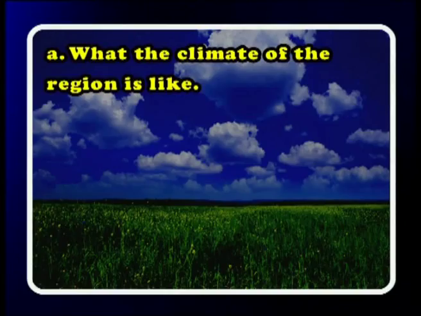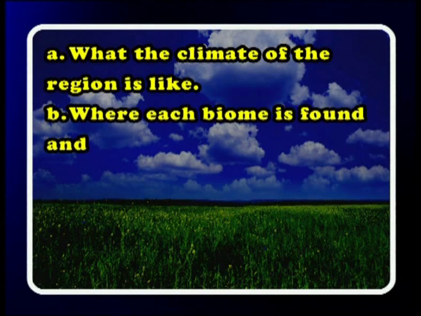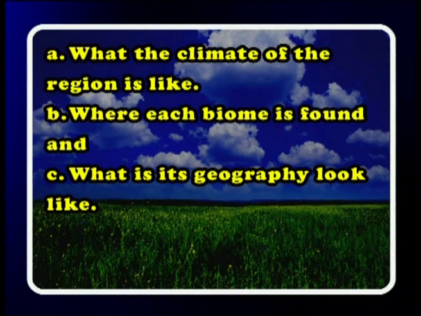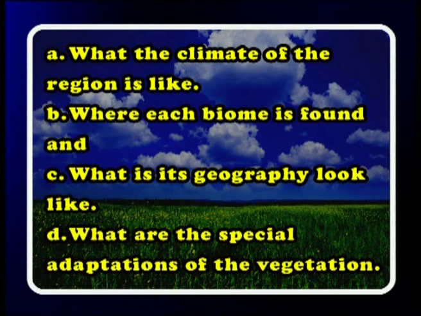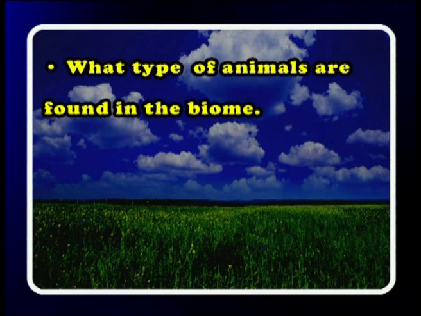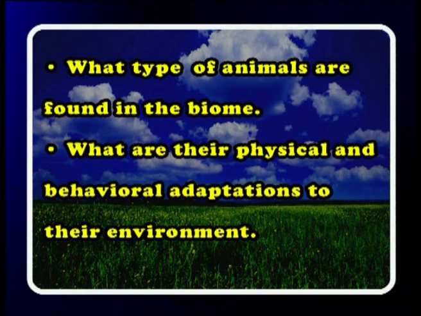To understand a world biome, one must know the answers to the following: what the climate of a region is like, where each biome is found, and what its geography looks like, what are the special adaptations of the vegetation, and what type of animals are found in the biome, and what are their physical and behavioral adaptations to their environment. To answer these questions, one should know the characteristic features of the world biomes.